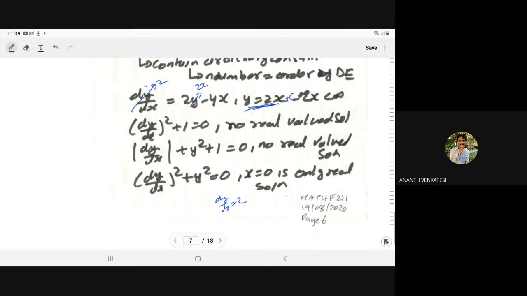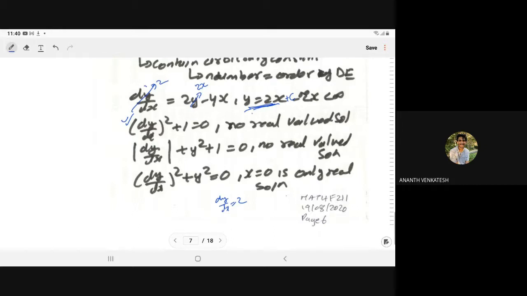Even for easy equations, we may not have a real valued solution. For example, if we have (dy by dx) square plus 1 is equal to 0, then (dy by dx) square is equal to minus 1, so dy by dx is equal to root of minus 1, and no real valued solution exists.